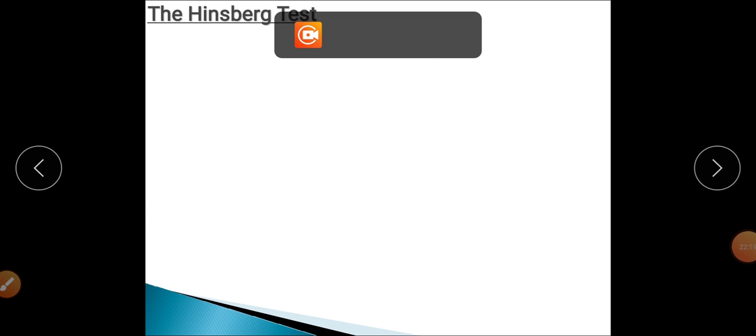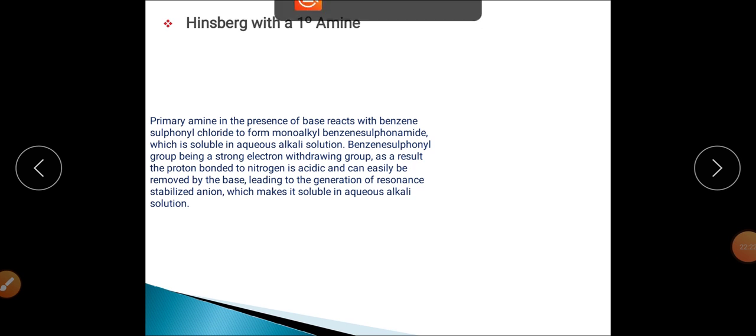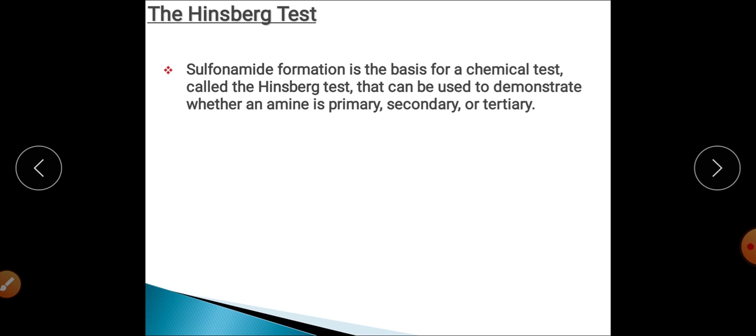In this method you can see on the screen that the mixture of amines is treated with benzene sulfonyl chloride, and this benzene sulfonyl chloride is called Hinsberg reagent, followed by 5% aqueous potassium hydroxide solution, and you will have different types of products synthesized.